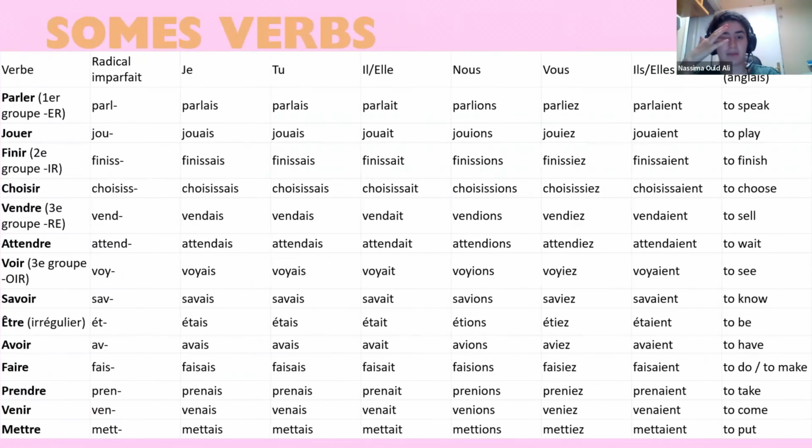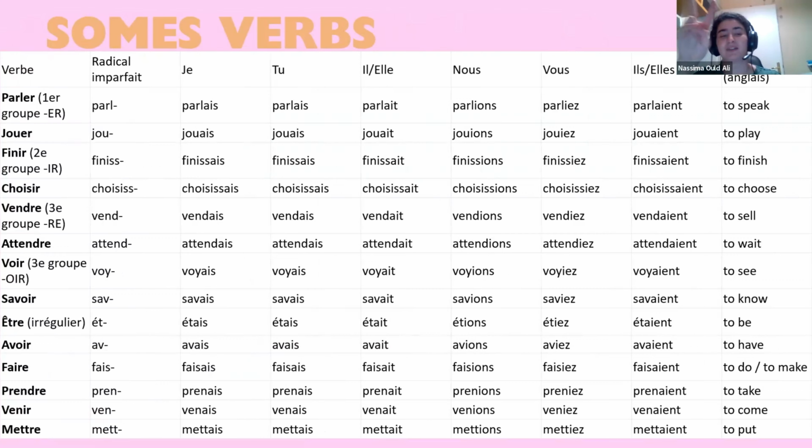Some verbs in l'imparfait, so it doesn't mean that it's irregular verbs, don't worry. It's just like first group, second group, third group, etc. So for example, parler, to speak: je parlais, tu parlais, il, elle, on parlait, nous parlions, vous parliez, ils, elles parlaient. Jouer, to play: je jouais, tu jouais, il, elle, on jouait, nous jouions, vous jouiez, ils, elles jouaient.